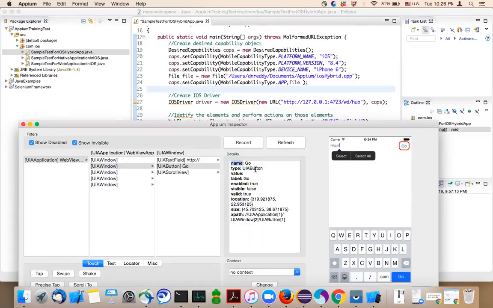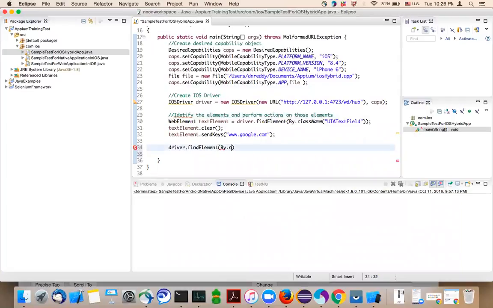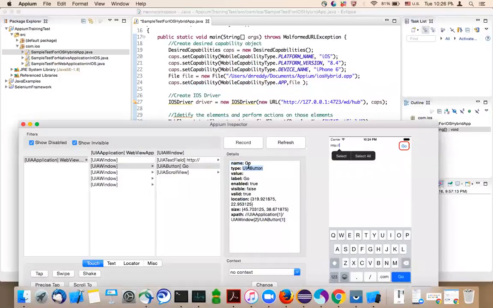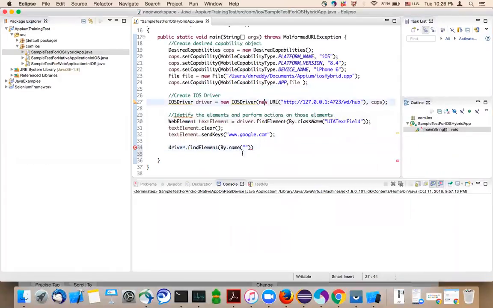If it has either ID or name, let's go with ID. If it doesn't have ID, let's go with the name. Name is the second priority. Let's use name: driver.findElementByName, whose name is Go. Again it's going to return a web element. Let's name it Go button, and click on the Go button.